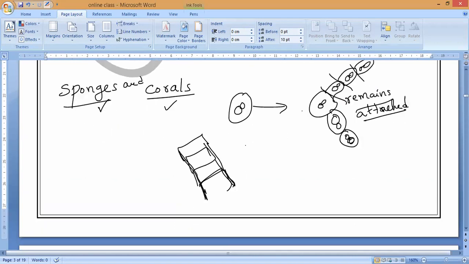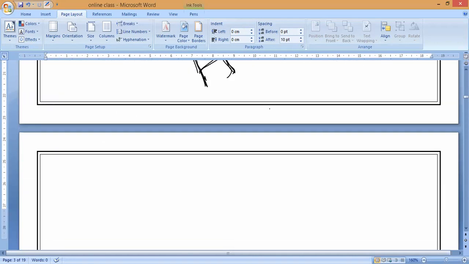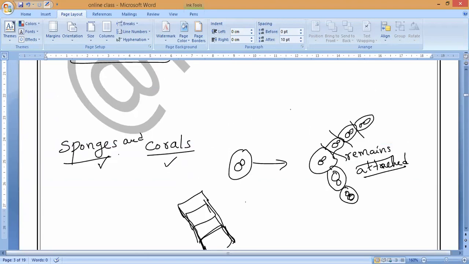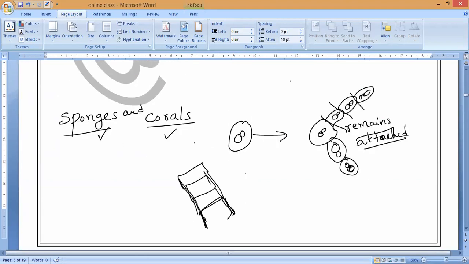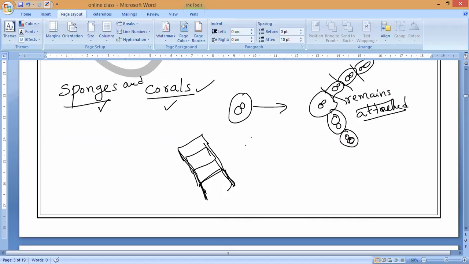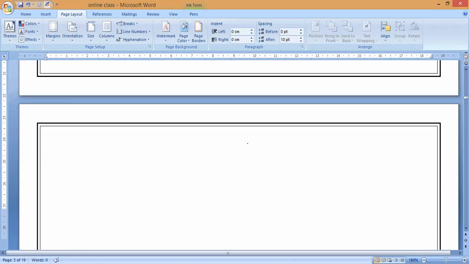Yes, sir. So now if you understand, you can also write these examples, sponges and corals, in which the buds are not detached from the parent permanently. Even though they form buds, the buds never detach from the parent. These are the examples, sponges and corals. So this is all about the second type of asexual reproduction.